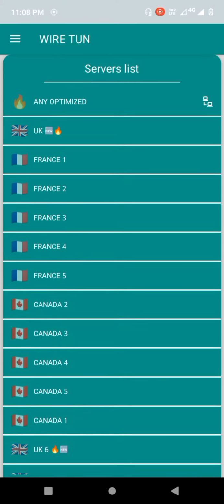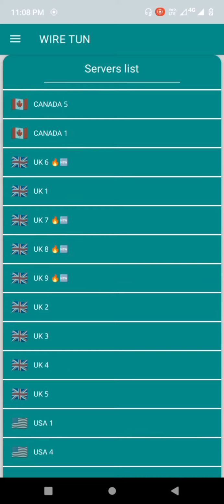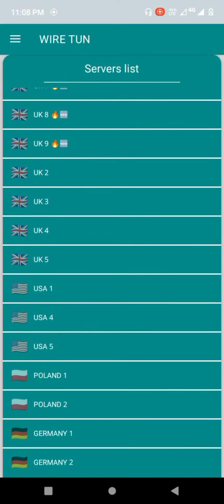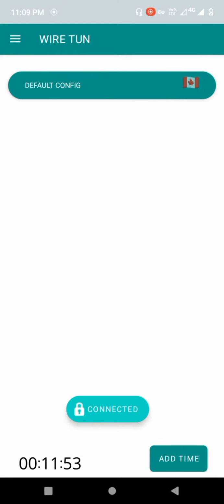There are so many servers there. You can choose any server. All servers are working well. Now I choose server Canada 3. Okay, click. One click, working.